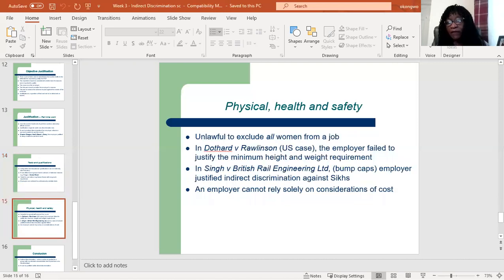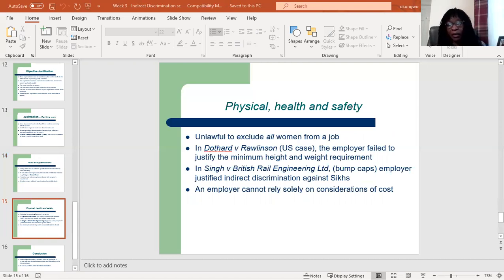But then we have physical health and safety reasons. All right, so it will be unlawful to exclude all women from a job on the basis that a few of them will meet the strength and stamina required in that job. In that case, the US case, Dothard v.